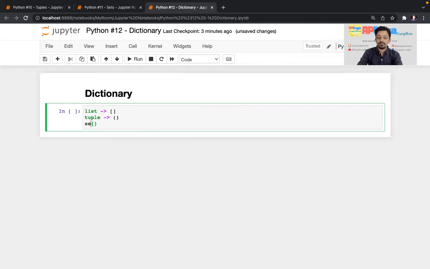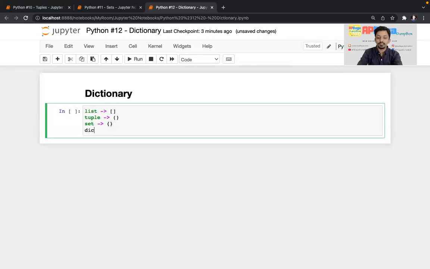What are those? The first one is set and the second one is dictionary. Those two data types are represented by curly brackets. Then what is the difference?